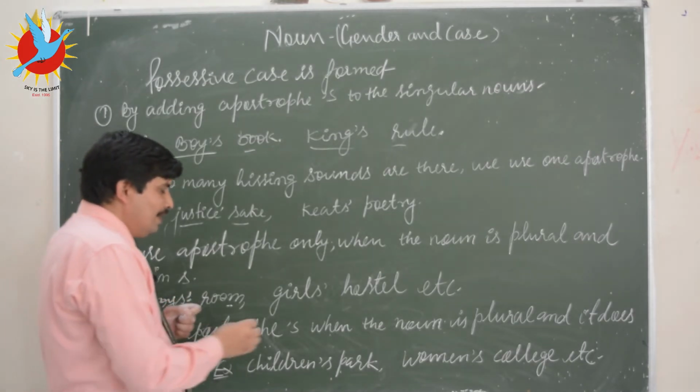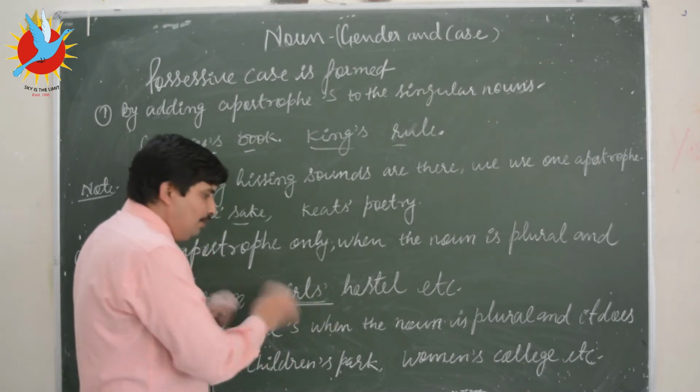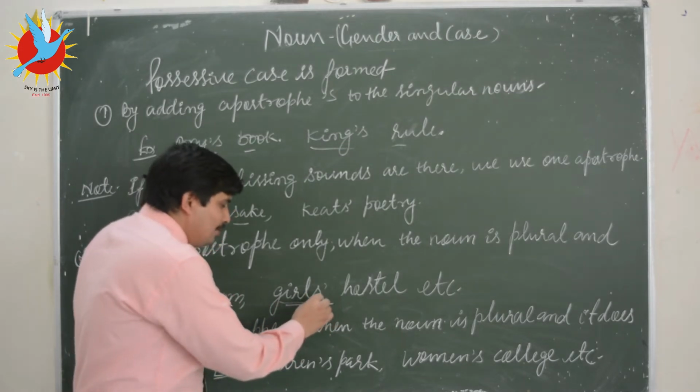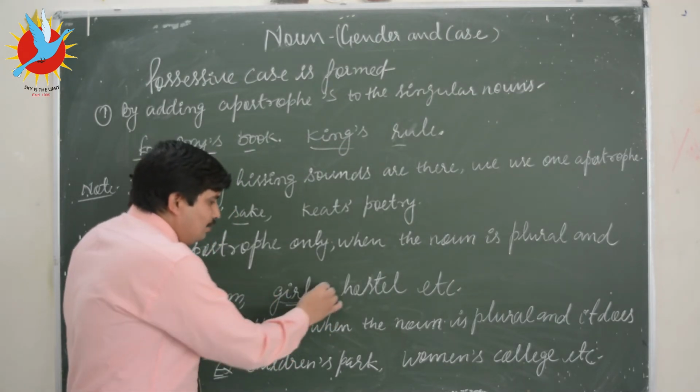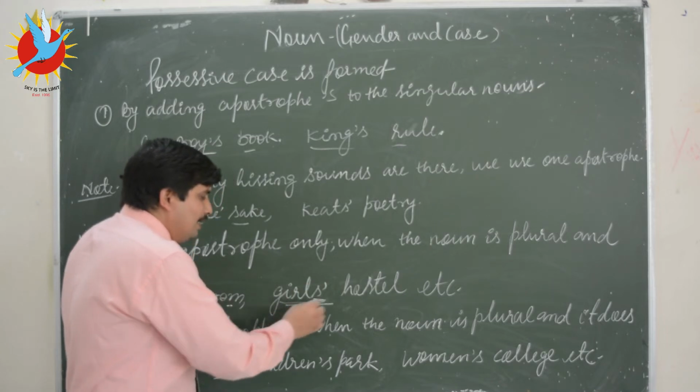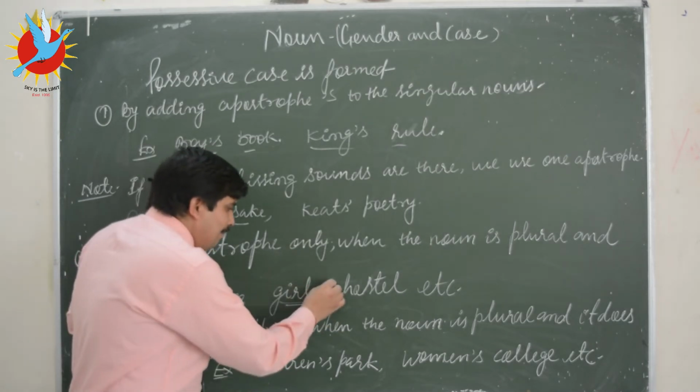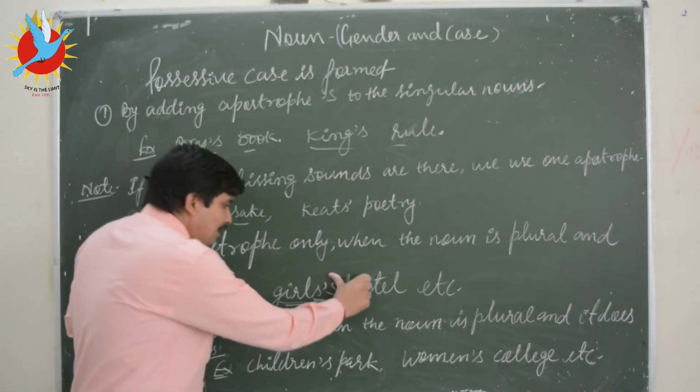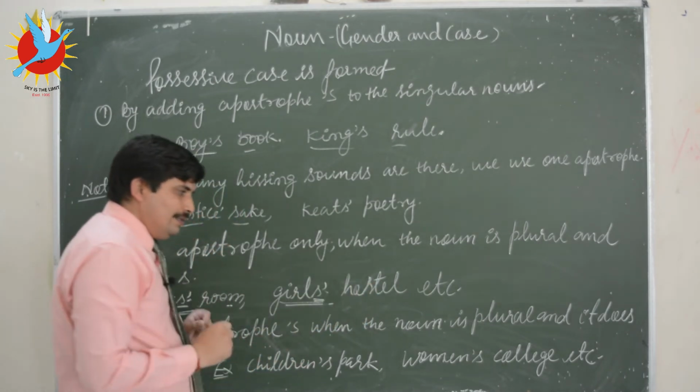Similarly, girls, many girls, plural, ends in s. So we are supposed to add only an apostrophe. If we write it like this, apostrophe s, this will be wrong, right?